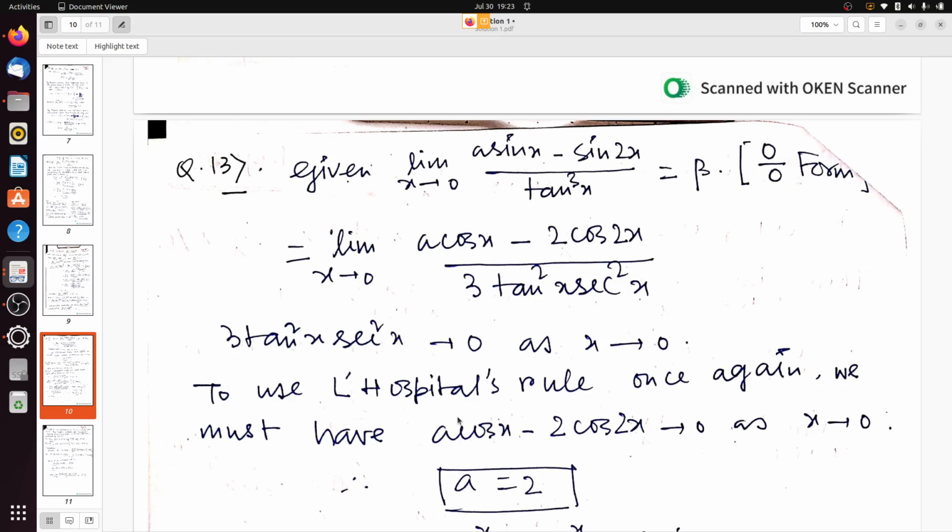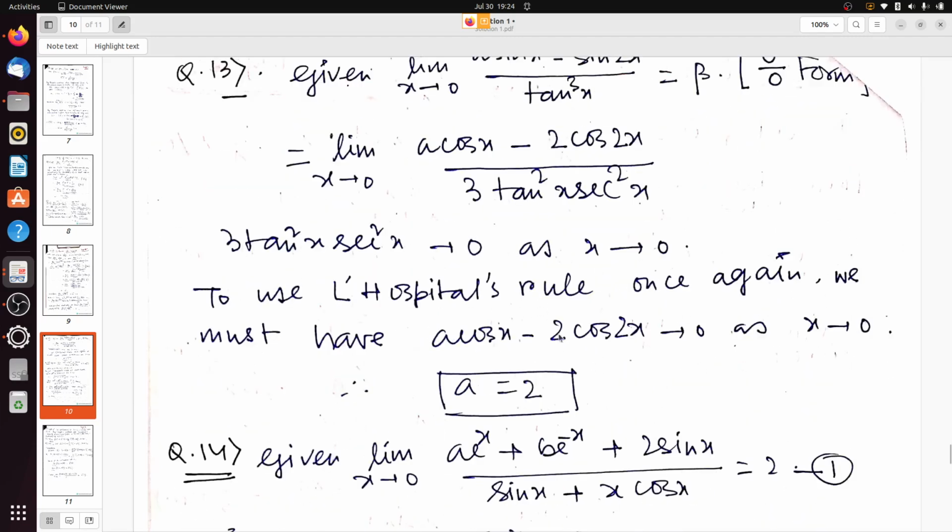So now see, the denominator term 3 tan square x sec square x is tending towards 0 as x is tending towards 0. So to use L'Hopital's rule once again, we must have a cos x minus 2 cos 2x also tend to 0, otherwise we cannot apply L'Hopital's rule. Because to apply it, we should have once again 0 by 0 form. So as x tends to 0, a cos x minus 2 cos 2x should also tend to 0, so a should equal 2. Is this clear?